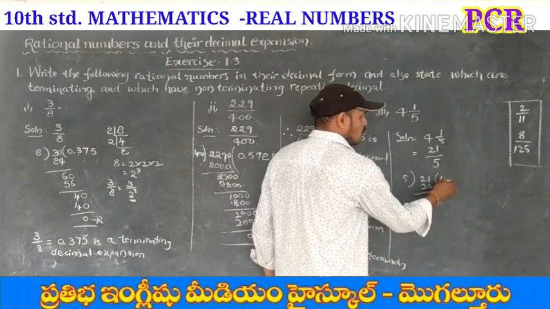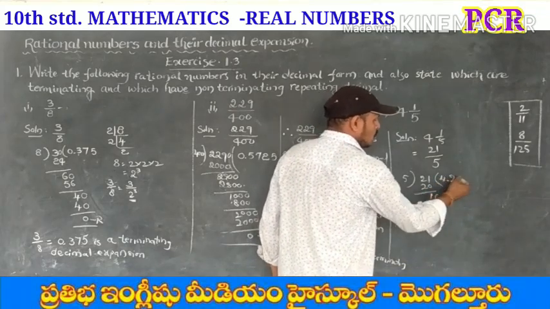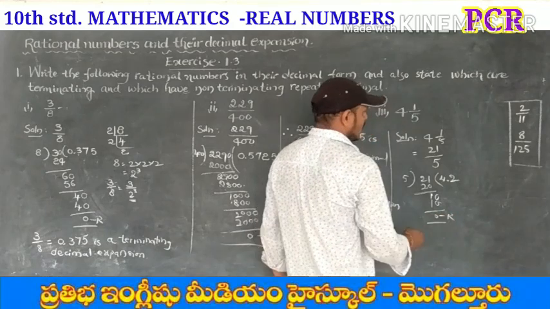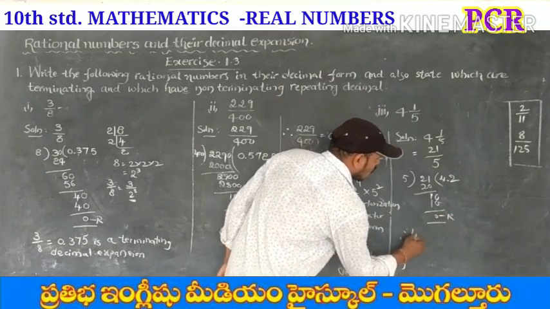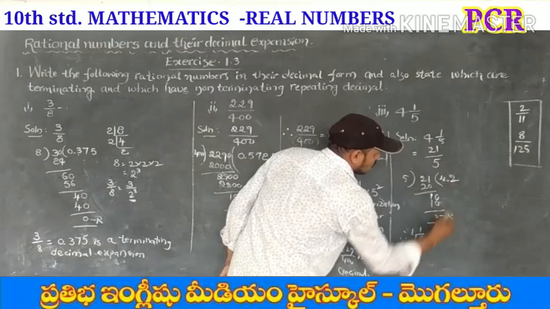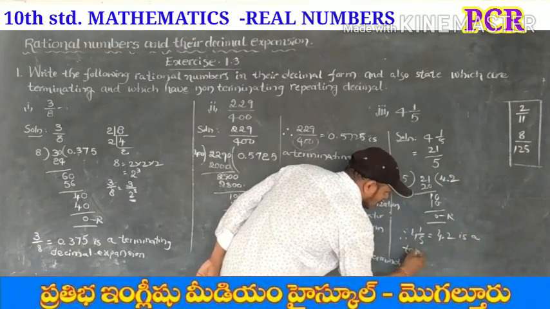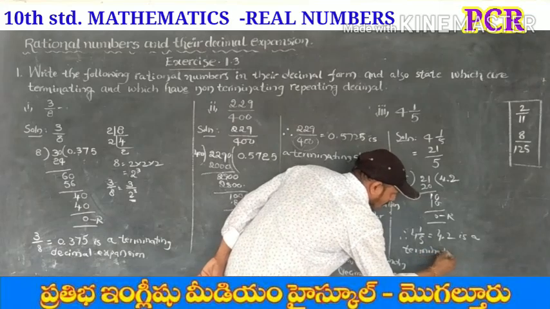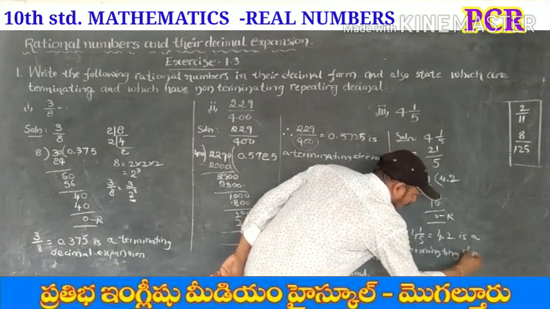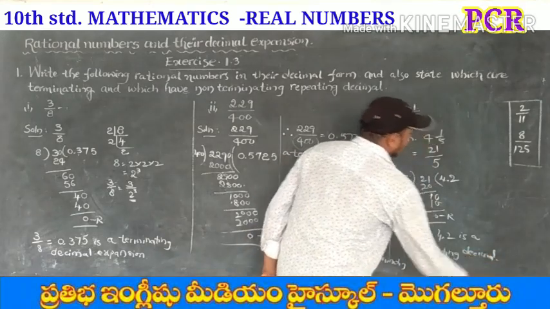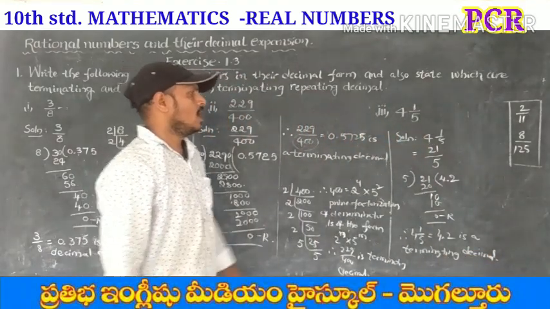Remainder 1. Put 0, 10. 2 times 5 gives 10. Remainder 0. Therefore 4 1 by 5 is equal to 4.2, a terminating decimal.